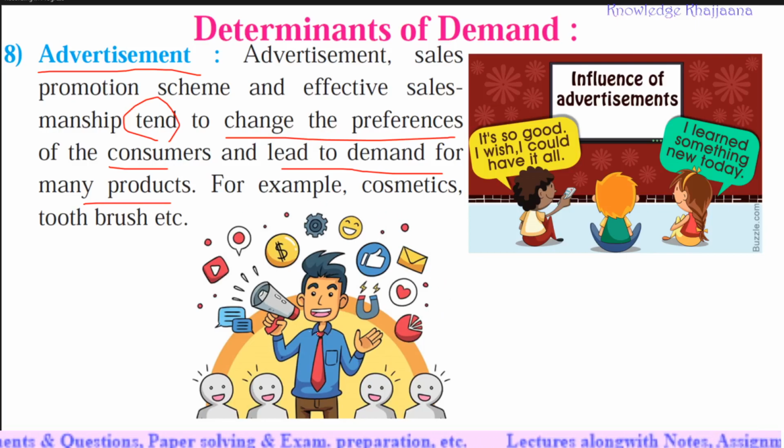See, the people or the company tries to impress us by their products. Okay, for the newly launched products or the products which they want to sell more. See, what do they do? They advertise the product as a promotion scheme or marketing scheme. And what happens? People tend to buy more because they get impressed or influenced by watching or listening to the advertise. Okay, see there are the different influences of the advertisement.